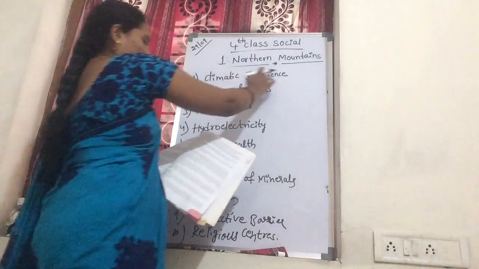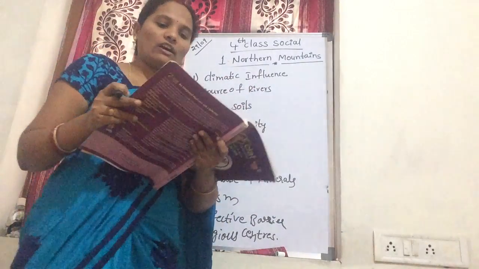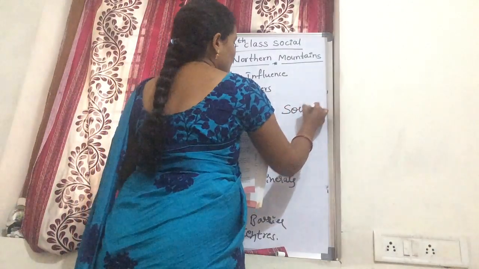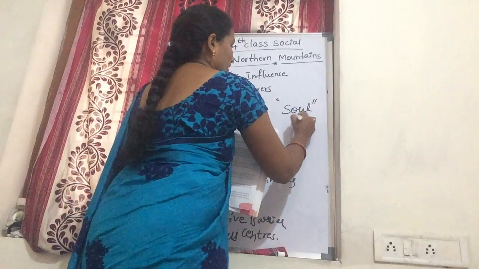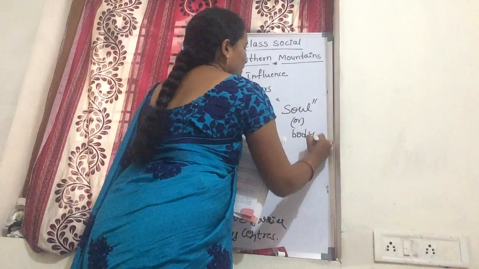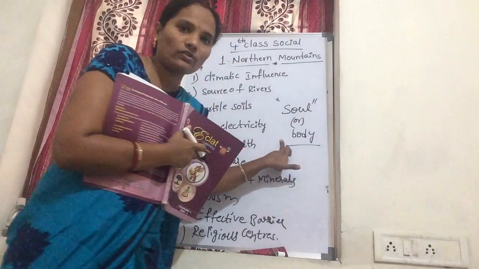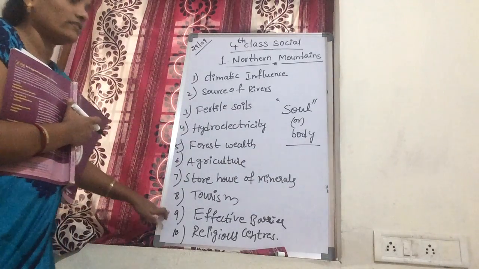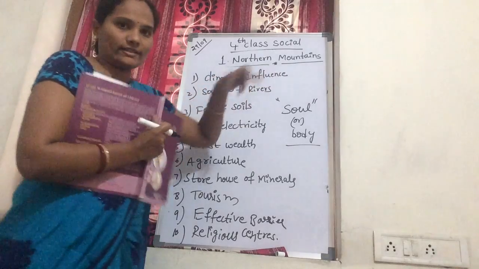Let's see the importance of the Himalayas. First one is climatic influence. The Himalayas are called the body and soul of India. Why do we call the Himalayas the soul of India? Because they have great importance.